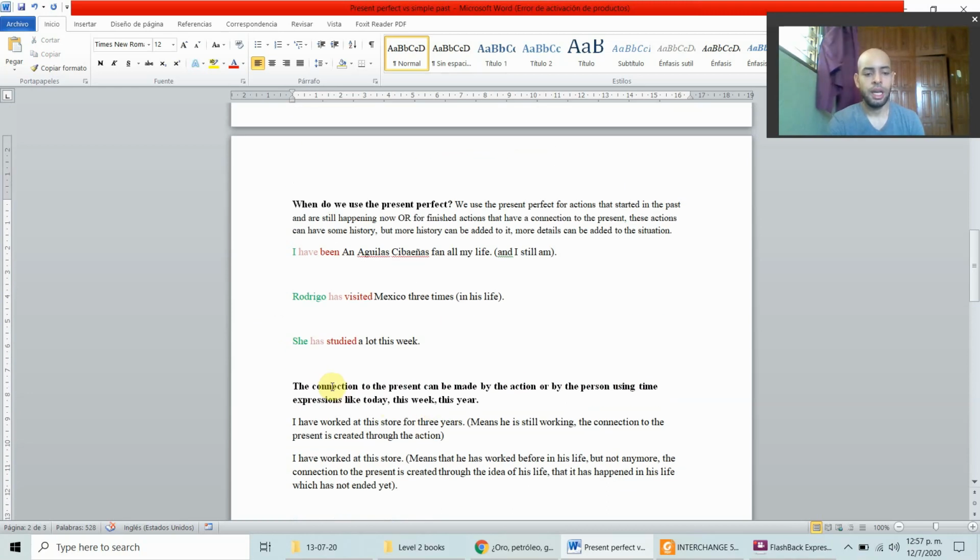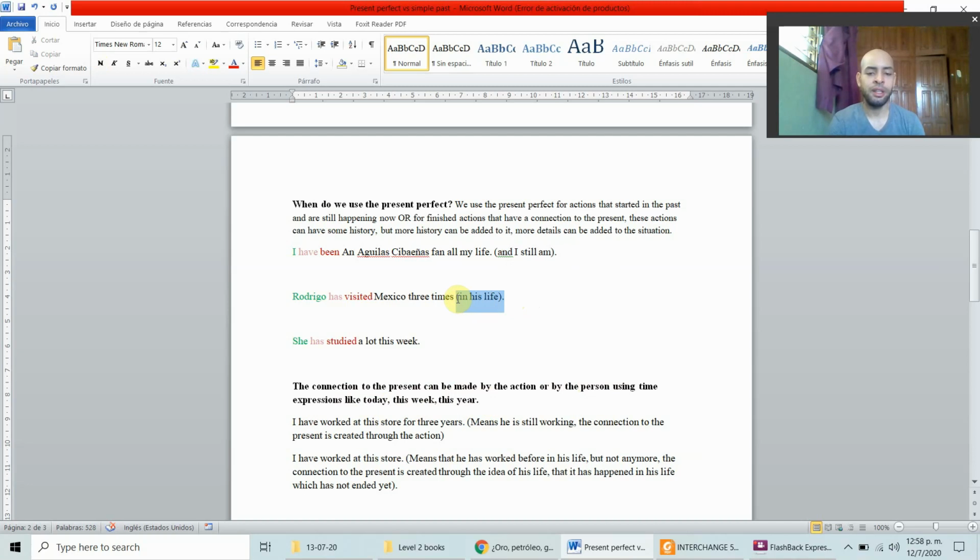So, pay attention to this part. The connection to the present can be made by the action or by the person using time expressions like today, this week, this year, or "in his life."